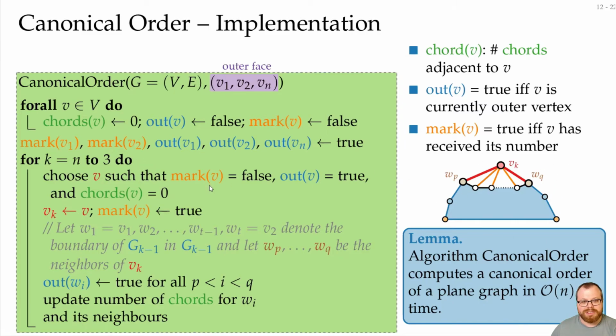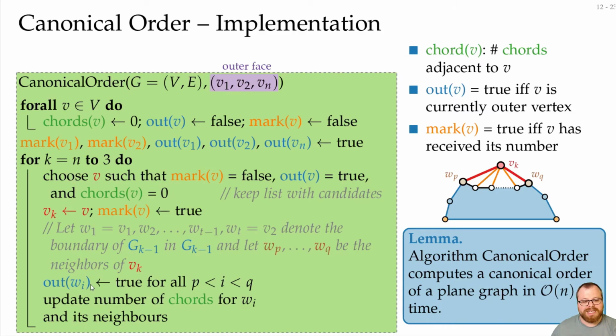Instead of looking at all the vertices, we just keep a list with all the candidates. So we want some unsorted list where all the vertices that are not marked, that are on the outer face and that have no chord, lie in. And whenever we update some value for a vertex, we just check, does this still hold, or does this not hold anymore? And depending on what happened, we put it into the list, we remove it from the list, or we do nothing. And that can clearly be done in the same time as we do all the other operations, so we only need constant additional time here by just picking some vertex from the list.